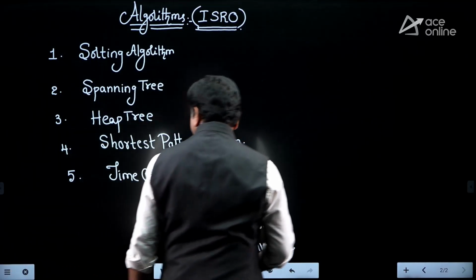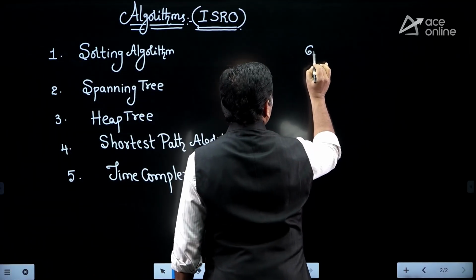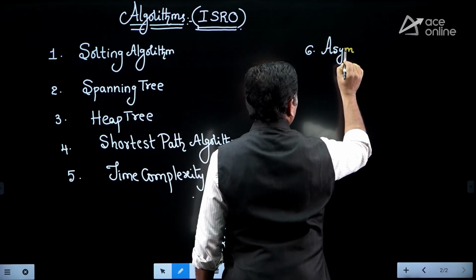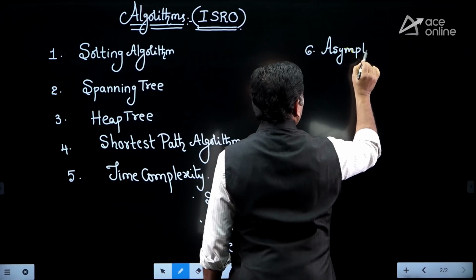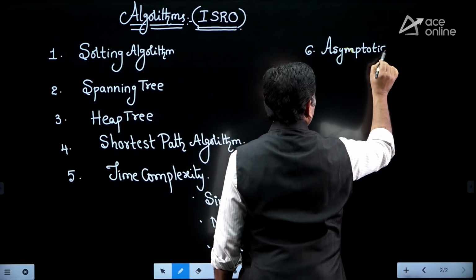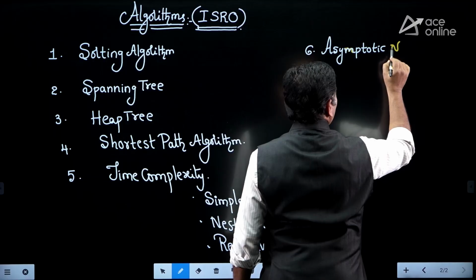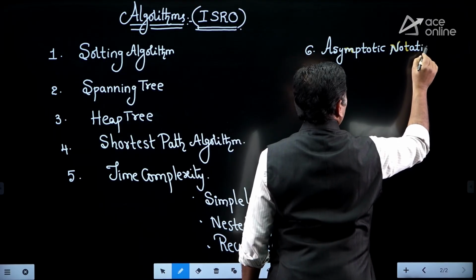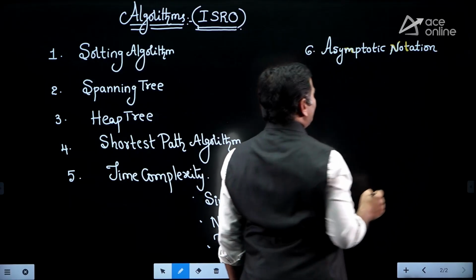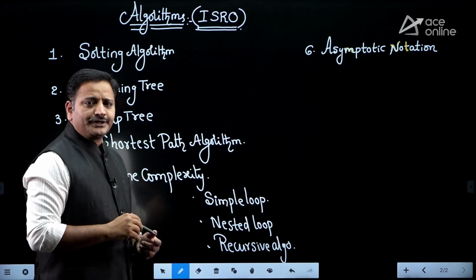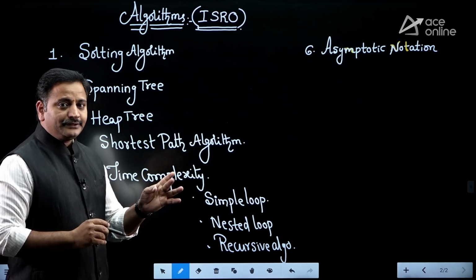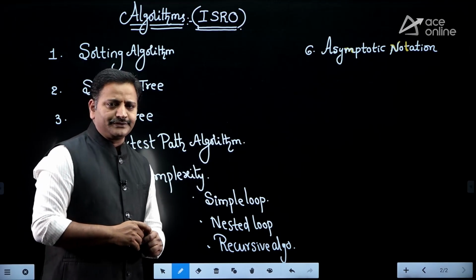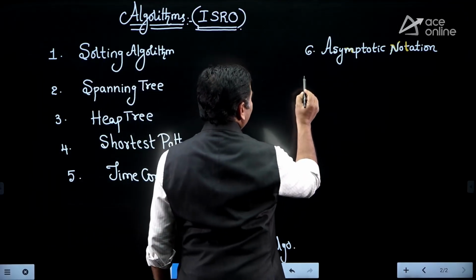Next, the sixth topic is asymptotic notations. We have 5 types of asymptotic notations: big O, big omega, theta, little o and little omega. So we want to study all 5 asymptotic notations, friends. That is the sixth topic.